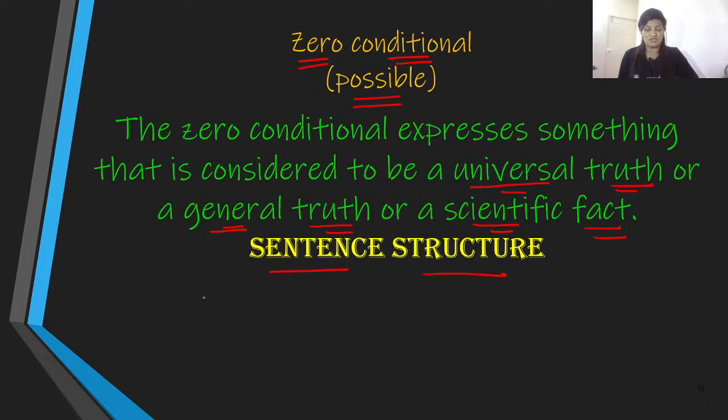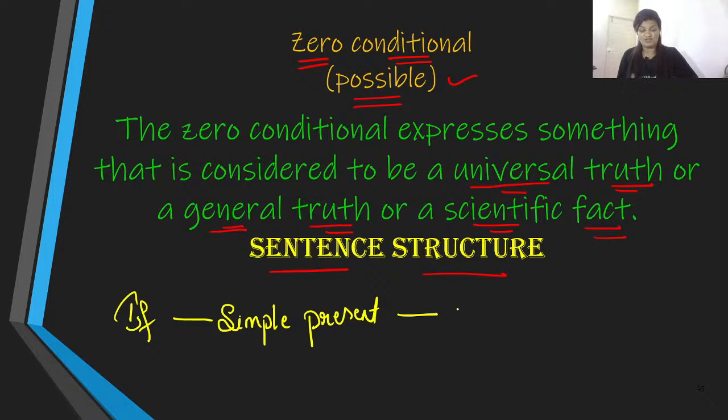Let me give you the first sentence structure of zero conditional, or possible. Obviously, we are talking about conditionals over here, therefore it begins with if. We are going to begin the statement with if, and then we are going to use the simple present. Remember, there will be 2 clauses.